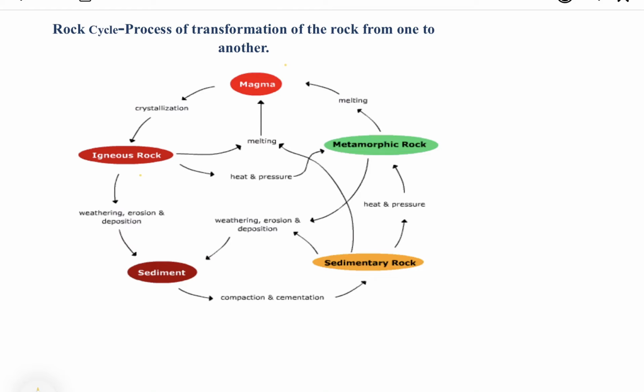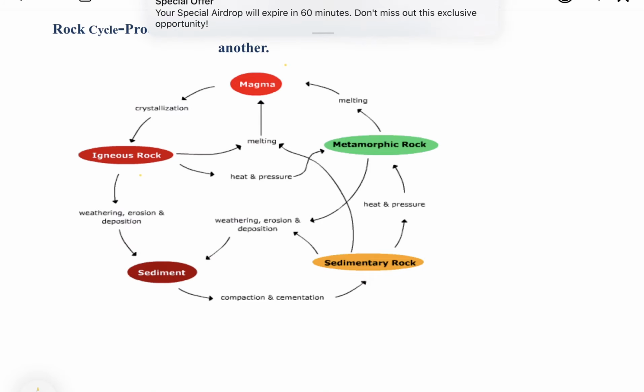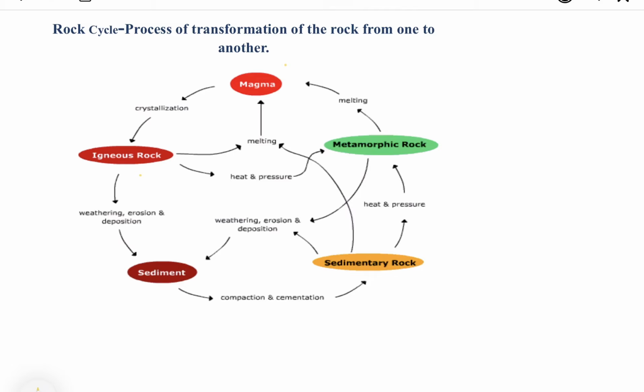This process of transformation of rock from one to another in a cyclic manner is called the rock cycle. You have already learned that when molten magma cools down, it solidifies to become igneous rock. So this is the first rock.